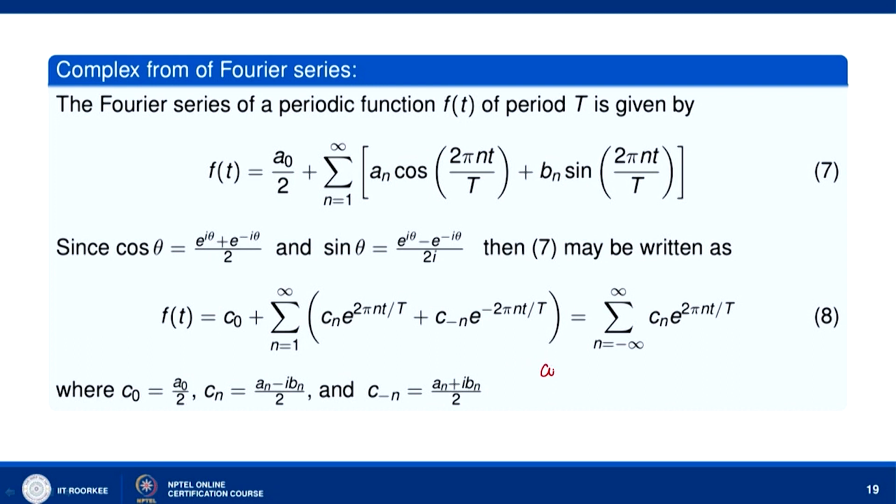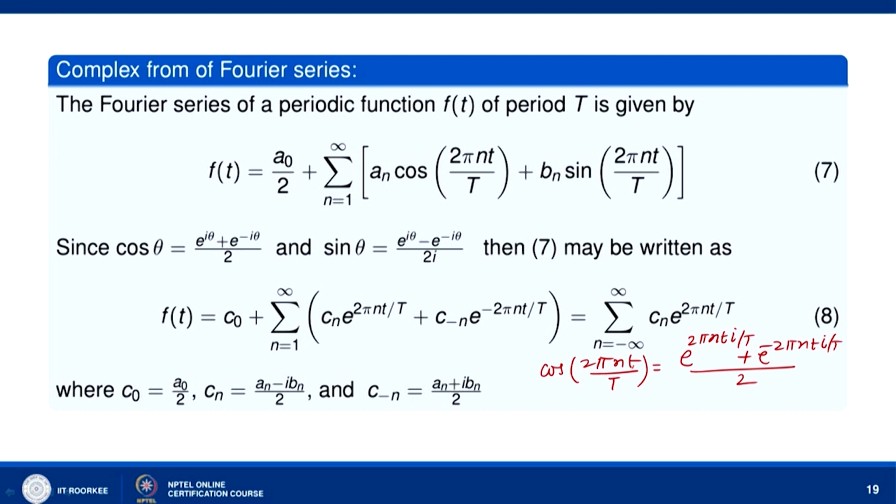So, cos 2 pi n t by T will be equal to e to the power 2 pi i n t by T plus e to the power minus 2 pi i n t by T, divided by 2.